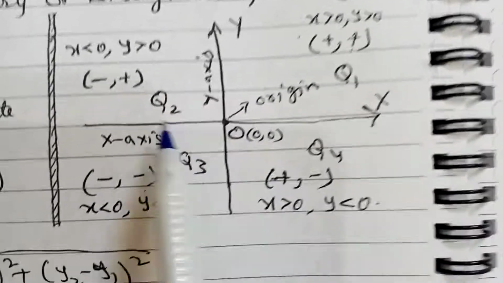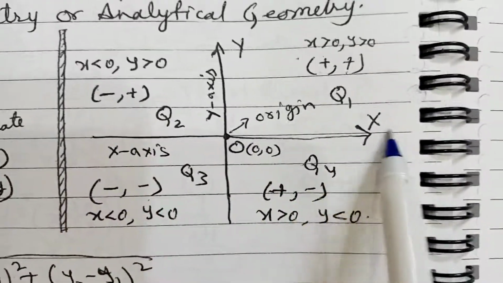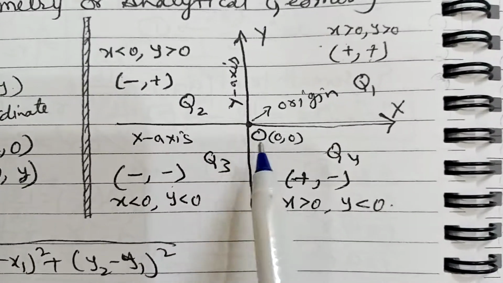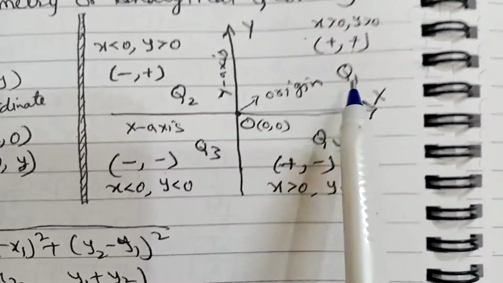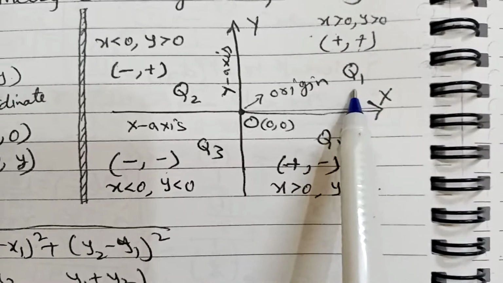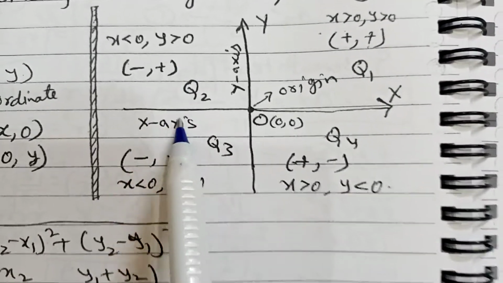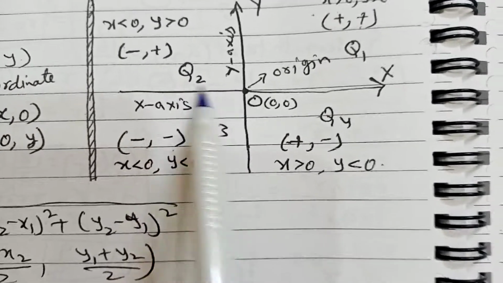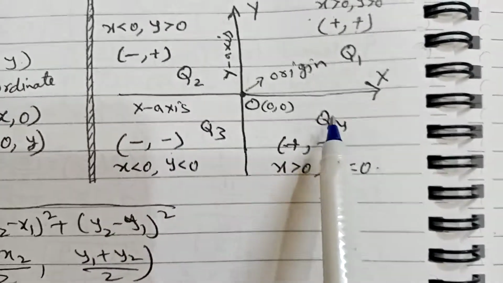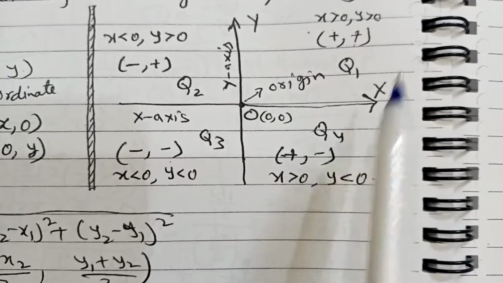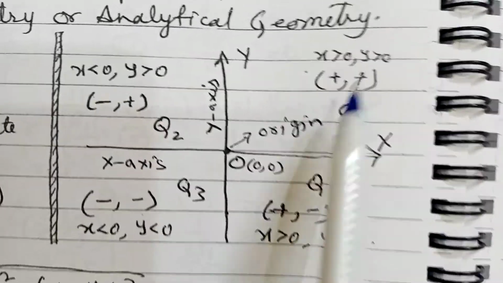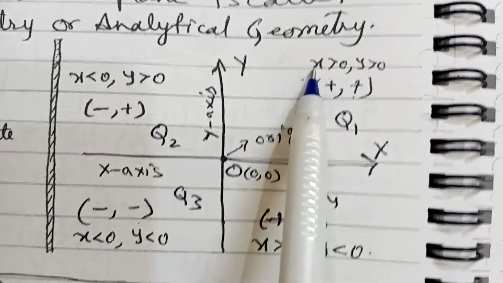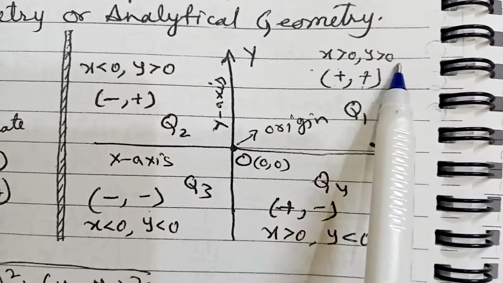Now see the coordinate plane. This is the x-axis, this is the y-axis, and this is the origin (0, 0). Now this is quadrant 1 (Q1), quadrant 2 (Q2), quadrant 3 and quadrant 4. In Q1 the point is (+, +), which means x greater than 0, y greater than 0.